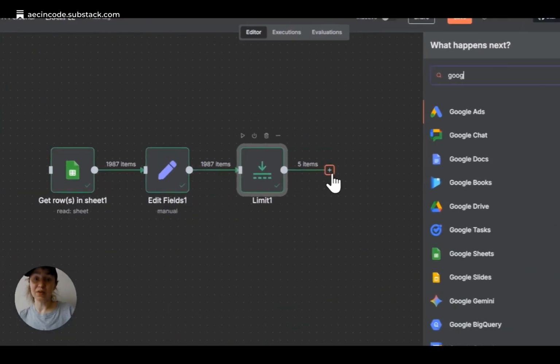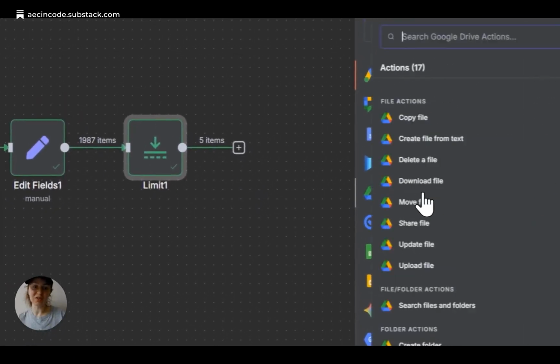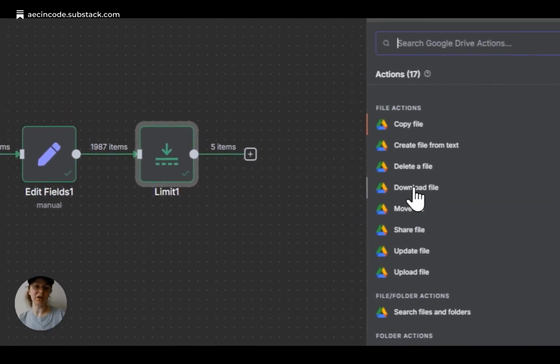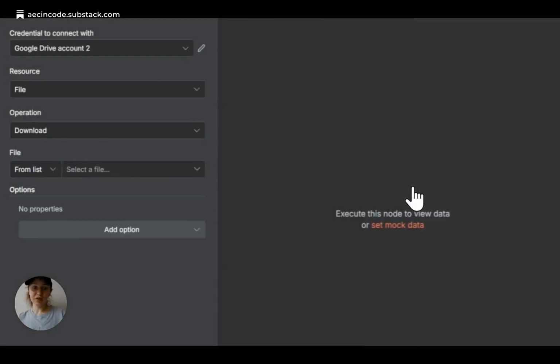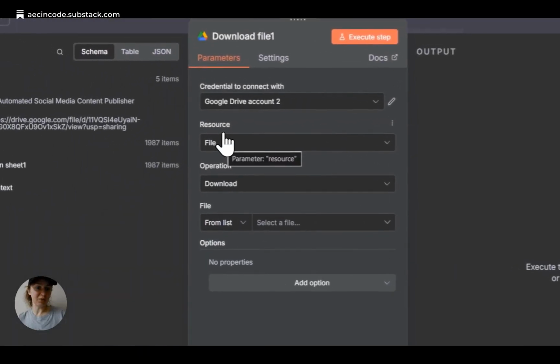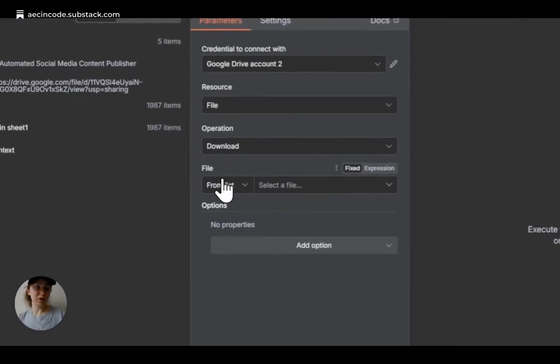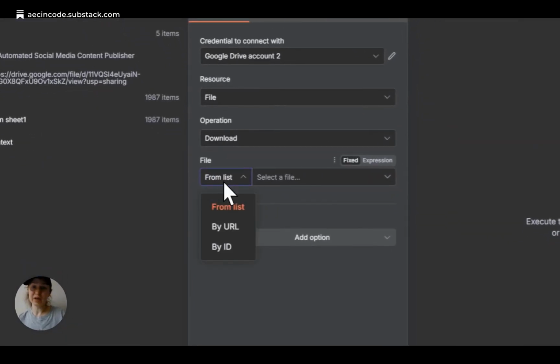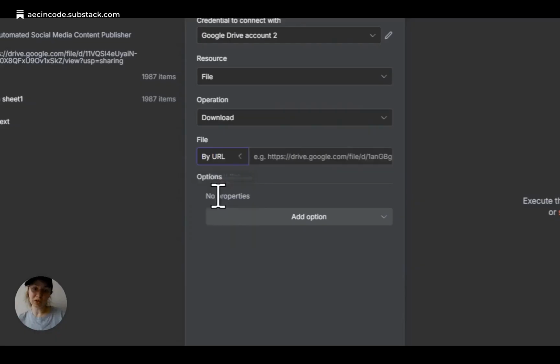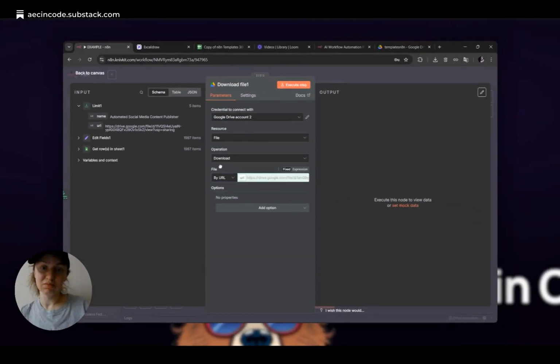Resource file. Again, I have already created my credentials for Google Drive that are stored here. No need to do anything. And file, it can be from list or from URL. In our case, we have URLs for every file, they differ, so we choose the field that we're getting from each of our rows, it is json.url, and execute step.